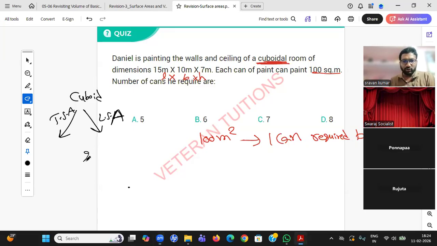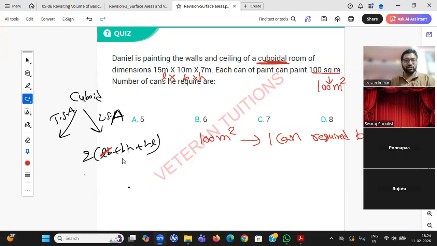So should I take the formula 2(LB + BH + HL) where I will delete LB? Lateral surface area, and then there's also L into B. Ah, very good. We don't have a direct formula for this question. That is why I have derived the formula, so that you need to know how the formulas have been derived.